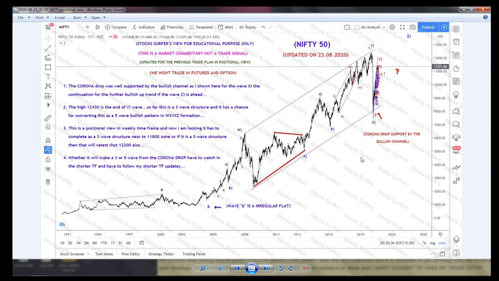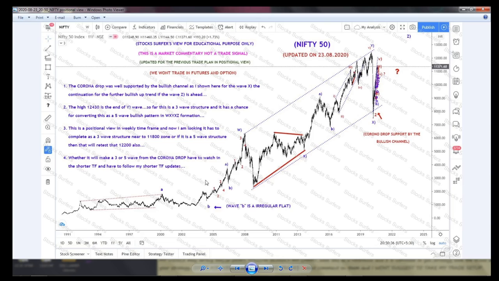I will update everything, but this is only for learning purposes, not for investment or for trading options and futures. I'm just explaining how I'm trading with the Elliott wave theory. So keep that in mind, and I'm not responsible for any losses.